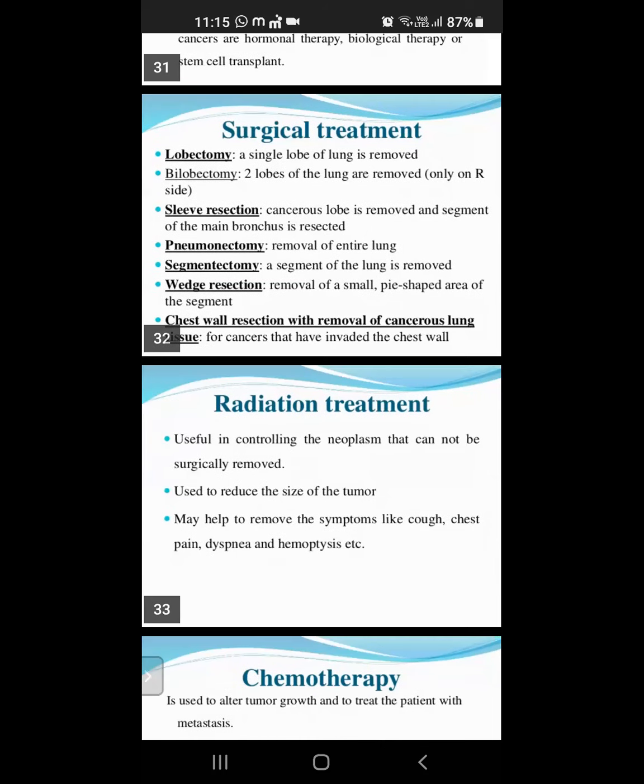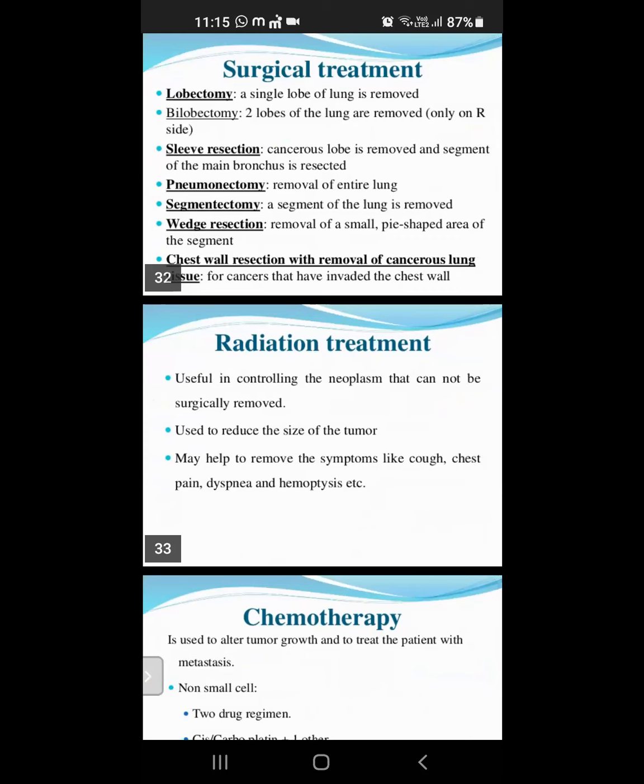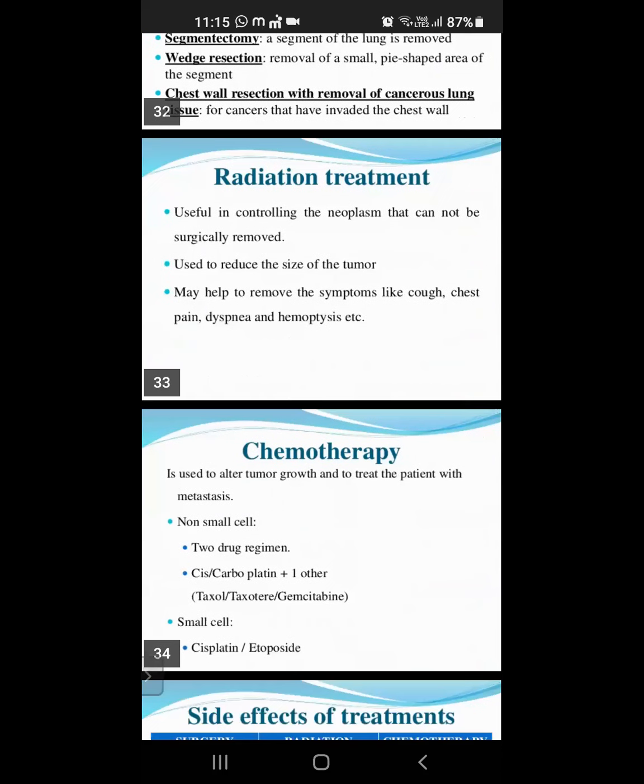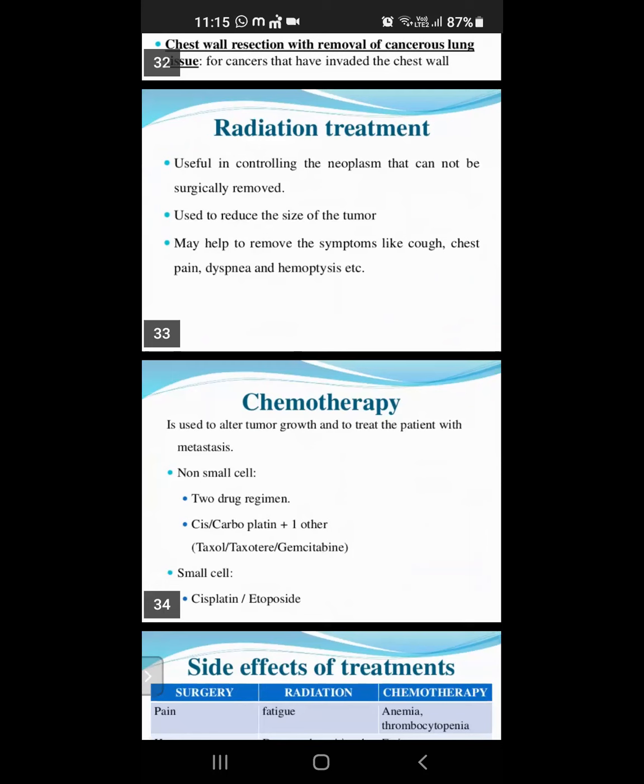Useful in controlling the neoplasm that cannot be surgically removed. Next, used to reduce the size of the tumor and may help to remove the symptoms, like signs and symptoms. It means cough, chest pain, dizziness, and hemoptysis will stop. Okay. Understand radiation treatment? Yes, ma'am.